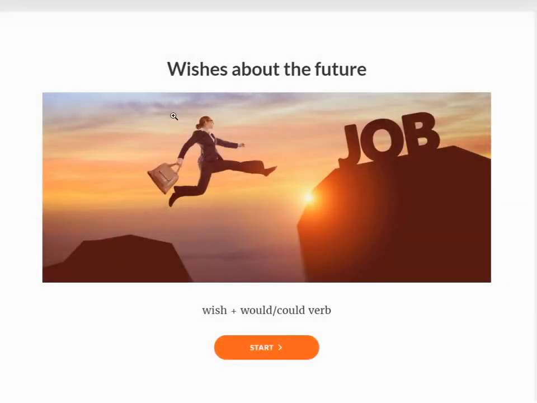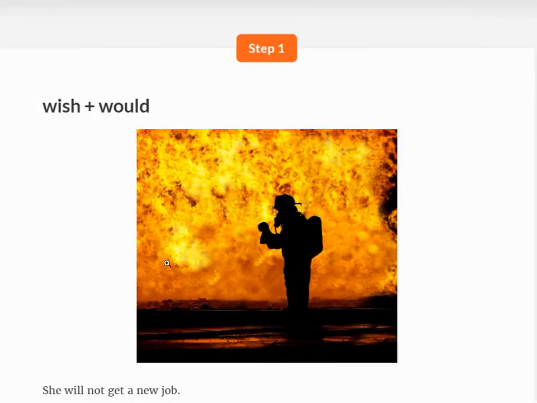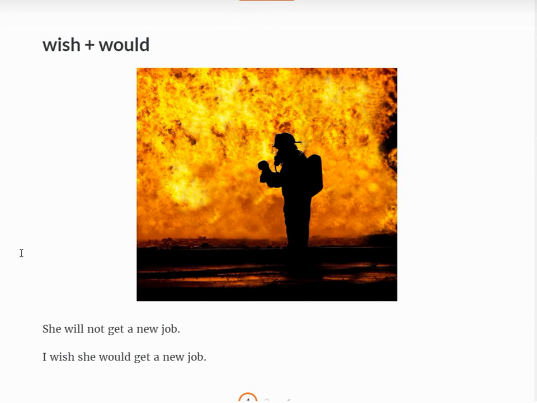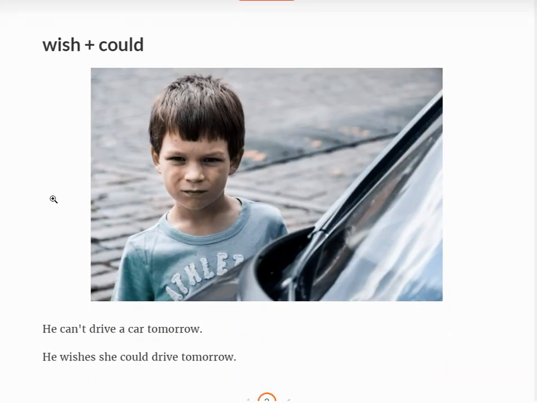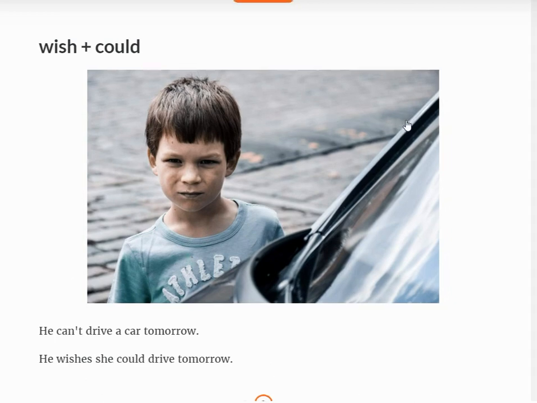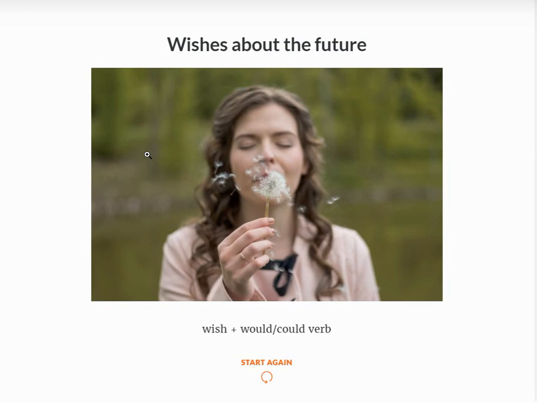Let's move on and we'll talk about wishes about the future. For wishes about the future, we'll use would or could plus the verb. So we see the man in the fire. She will not get a job. I wish she would get a job, would get a job in the future. He can't drive a car tomorrow. He wishes he could drive a car. So could drive for the wish about the future. So once again, for wishes about the future, we use would or could plus the verb.